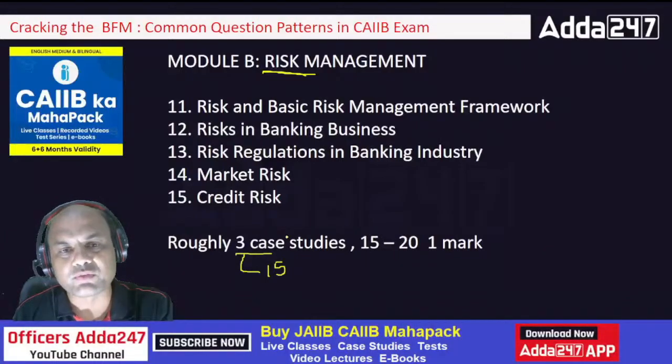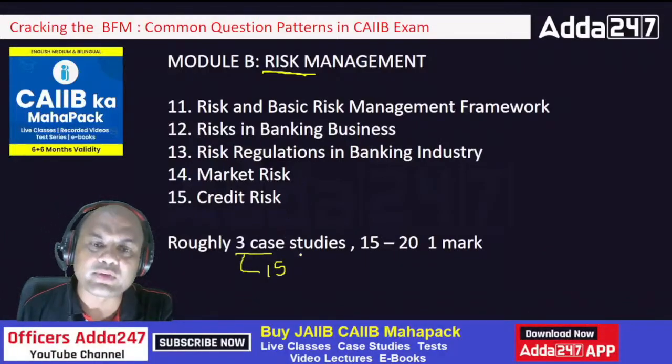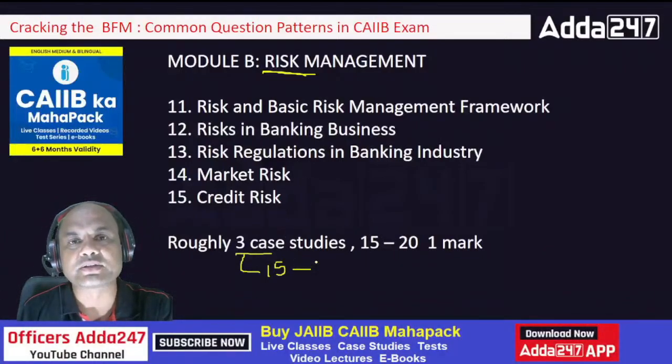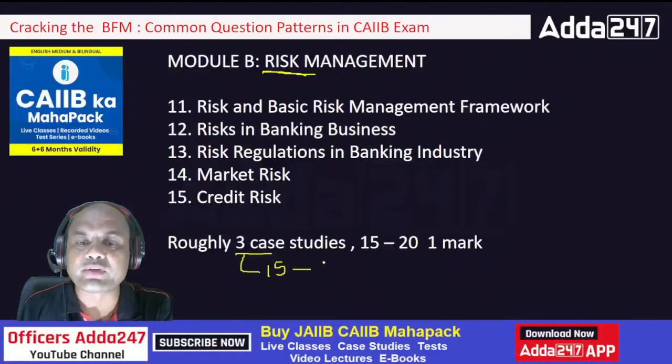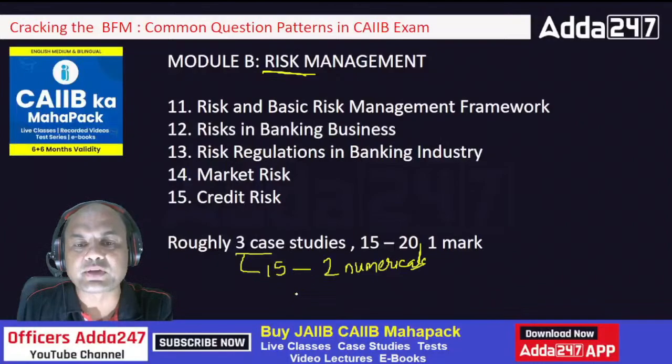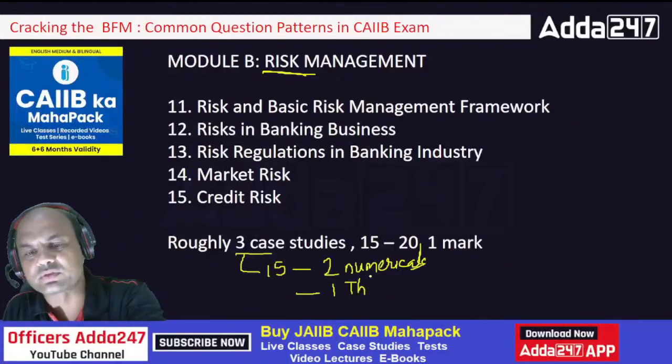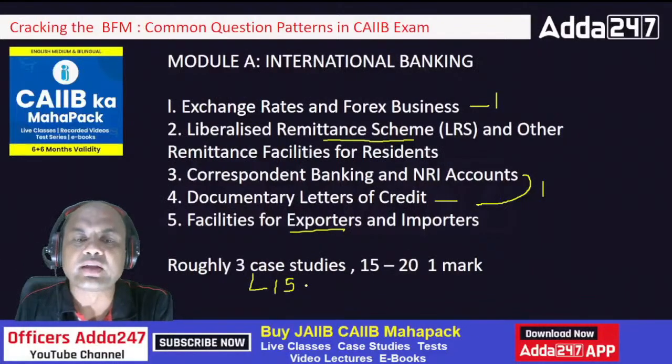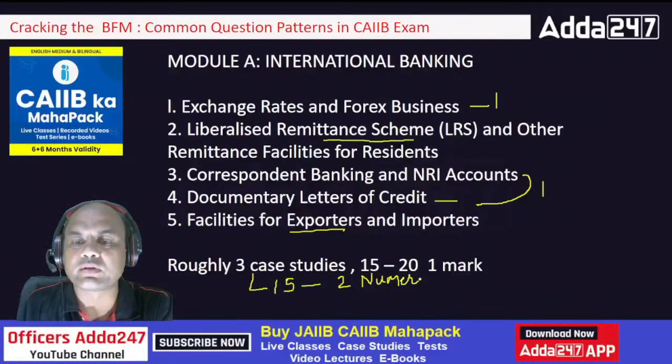Now you'll ask me, sir, what are the case studies over here? Again we have bifurcations in the case studies. 2 case studies you'll be having in numericals, only numbers. Problems will be given, and 1 case study roughly you'll be having theory.